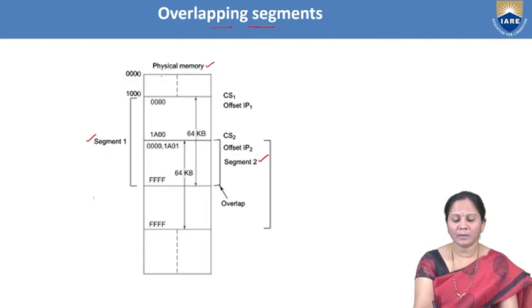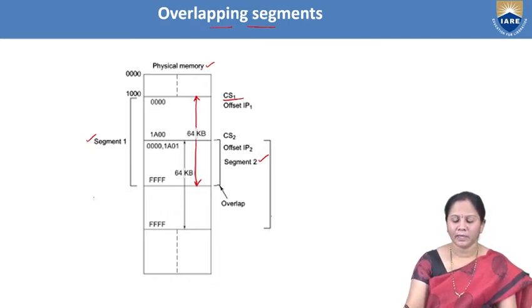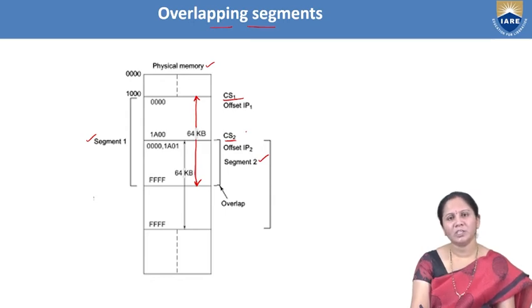Here you can observe, this is CS1, which has 64 KB from here to here, and this is CS2, code segment 2. Each will have 4: CS1 to CS4, ES1 to ES4, SS1 to SS4, and DS1 to DS4.